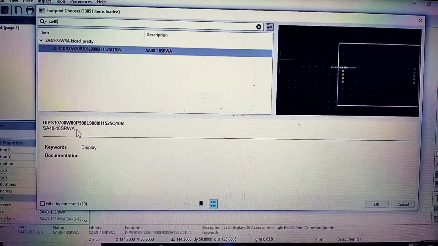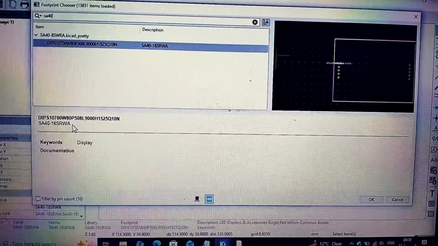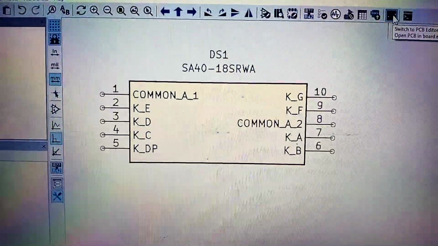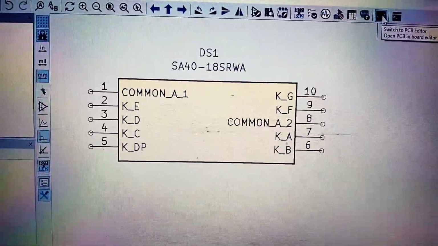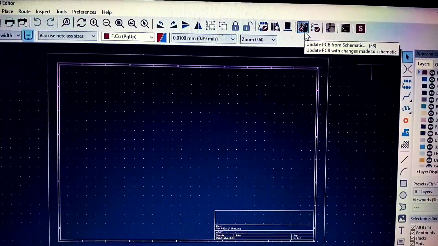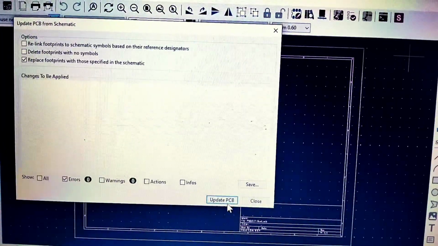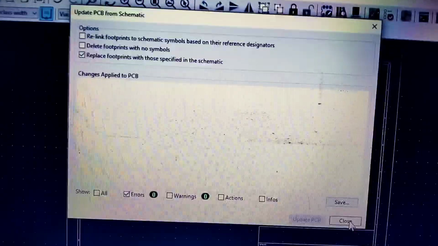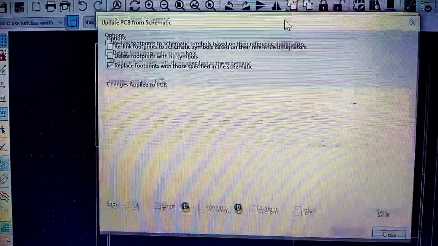Now we will add the 3D model to the component. Now click here, switch to PCB editor. Now click on update PCB from schematic. Here you can see it is added.